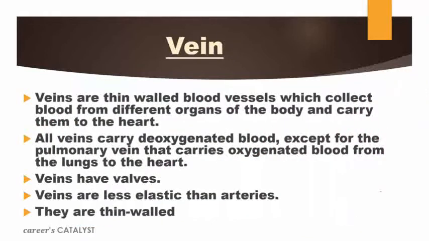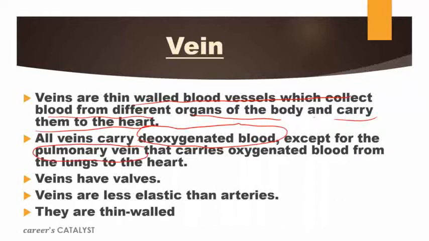Now we will talk about veins. Veins are thin-walled blood vessels which collect blood from different organs of the body and carry it to the heart. What does this do? It collects blood from all the other parts and carries it to the heart. All veins carry deoxygenated blood. If we discuss the main function of veins, then obviously they carry what? Deoxygenated blood. But here also there is one exception, the pulmonary vein, because the pulmonary vein is the only vein which carries oxygenated blood from the lungs to the heart.